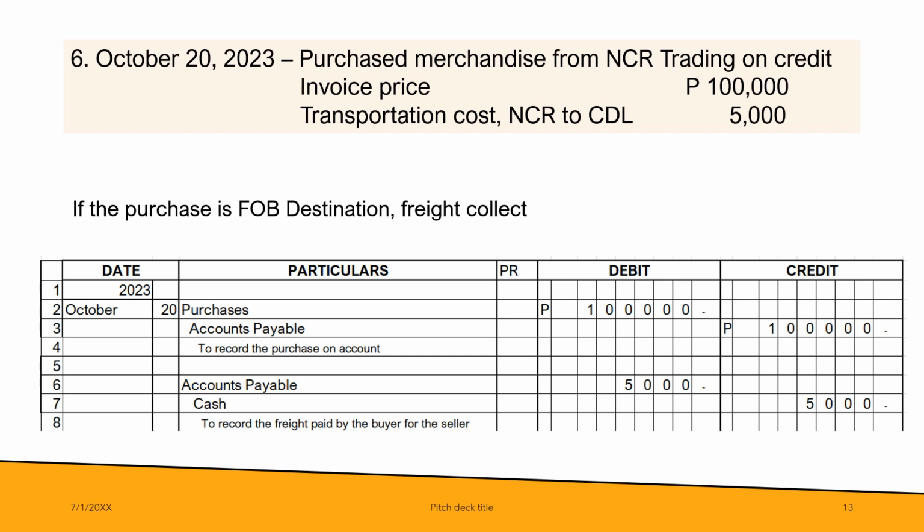Why accounts payable? Since the freight is not chargeable to the buyer and the buyer pays the shipper the transportation cost of 5,000, CDL Trading's accounts payable to NCR will be decreased by 5,000. No freight in will be recorded in the books of CDL Trading because it's FOB destination. The freight should be chargeable to the seller, and not the buyer.